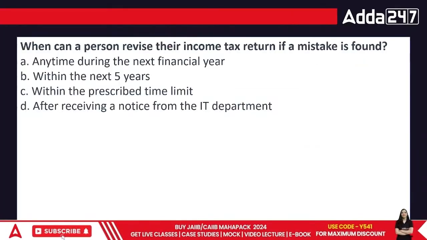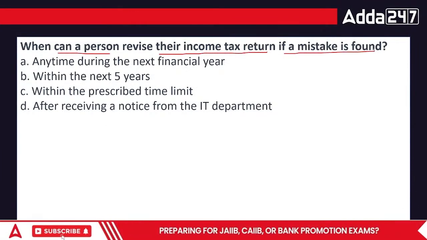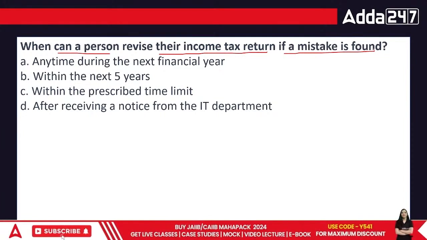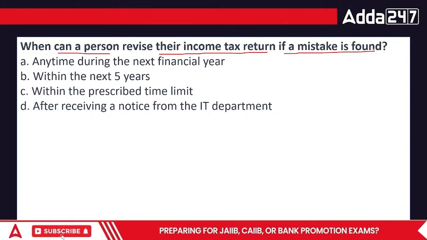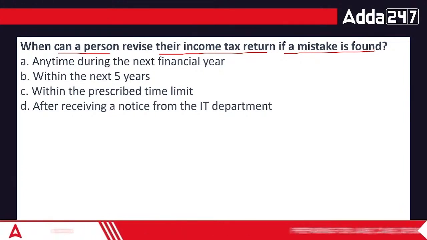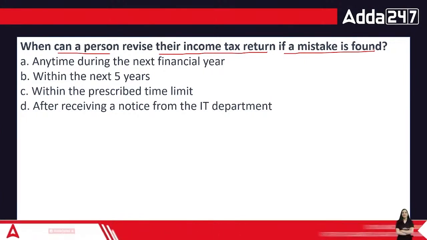Then comes the next question: when can a person revise their income tax return if a mistake is found? The options are: anytime during the next financial year, within the next 5 years, within the prescribed time limit, or after receiving a notice from the income tax department.